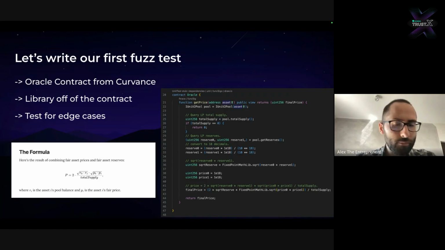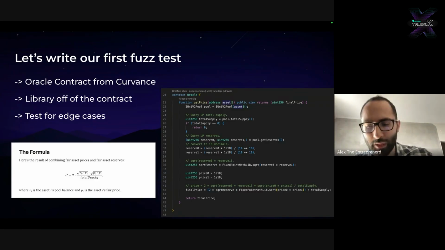This is obviously a simplification, but this can help illustrate how the formula works and also how the formula gets broken. So the first insight into fuzzing is that whenever you have a complex set of systems, such as a lending protocol, you can typically fuzz starting from a smaller component, in this case, just the oracle. And what I did for the sake of demonstration is I removed the vast majority of the dependencies so that the code is even easier to read, but also easier to test, because all the time we spend setting up our test is wasted time. The only time that matters is when we actually break stuff.